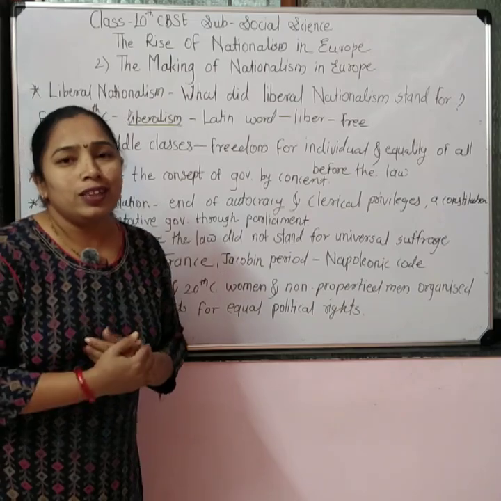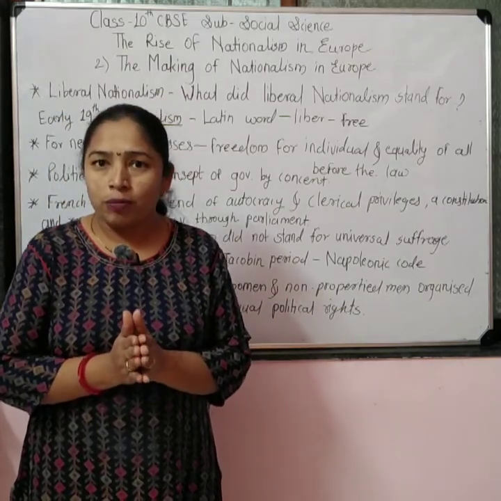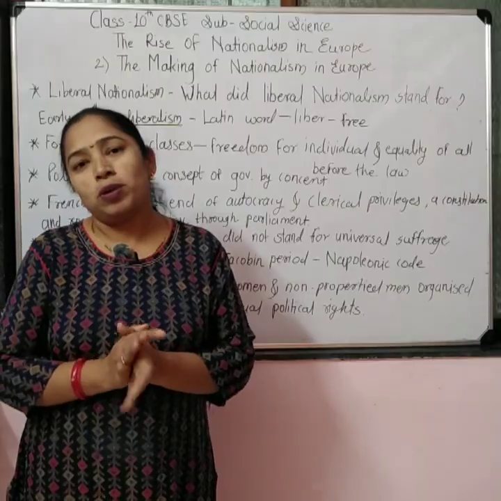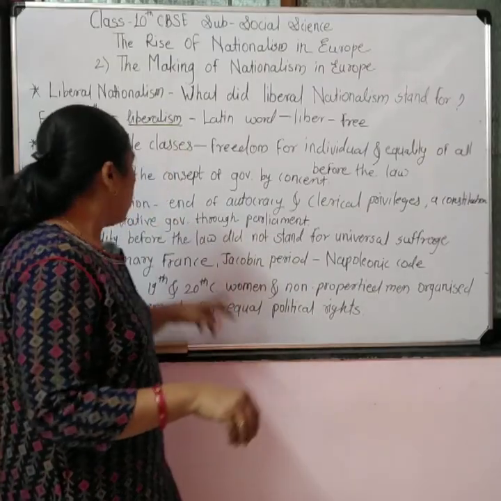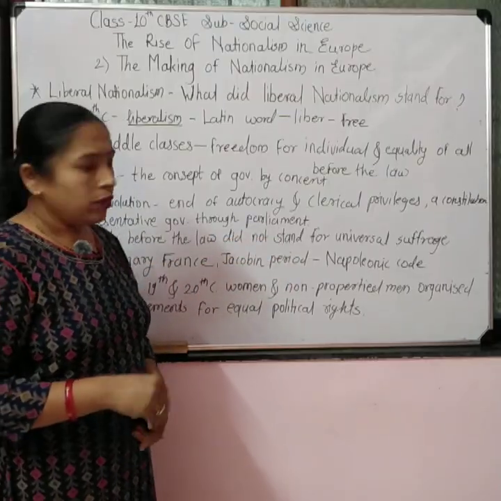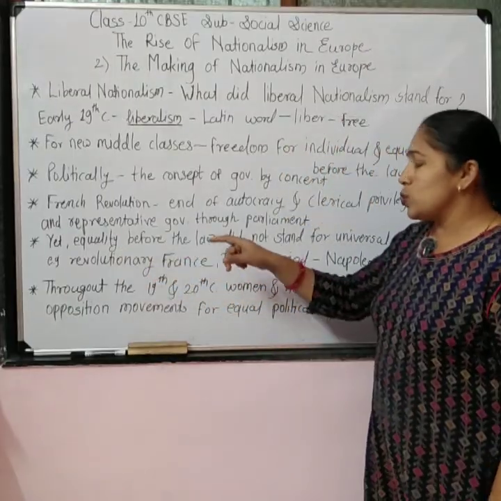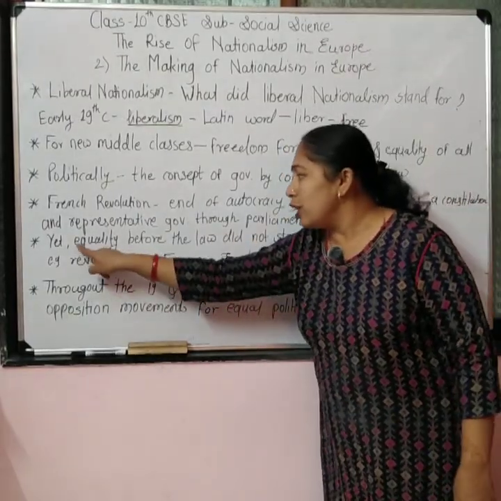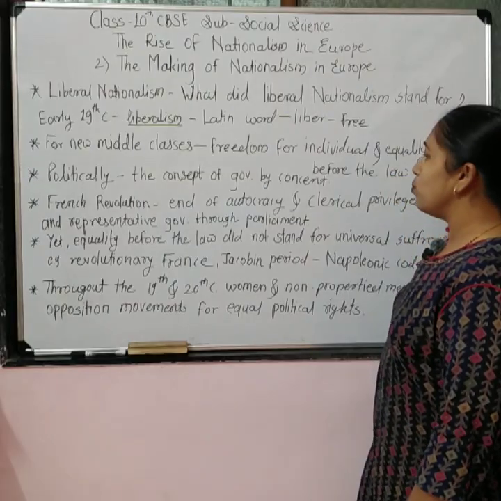It means what? In the French Revolution, people basically wanted the end of the autocratic government, the abolition of the clerical privileges, and also wanted government through the parliament, a representative government. They also wanted equality before the law for the people of France.